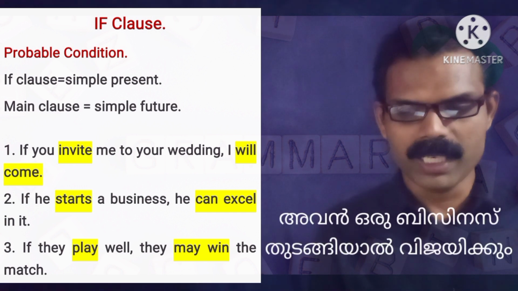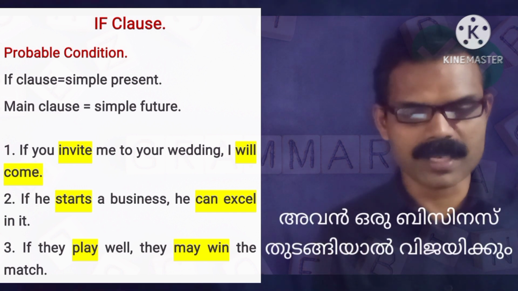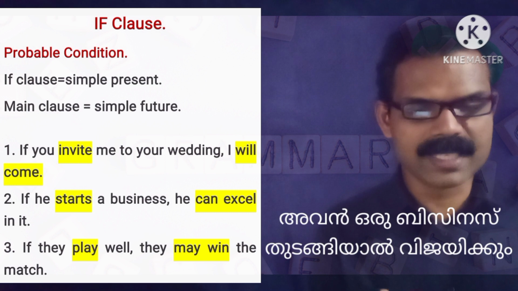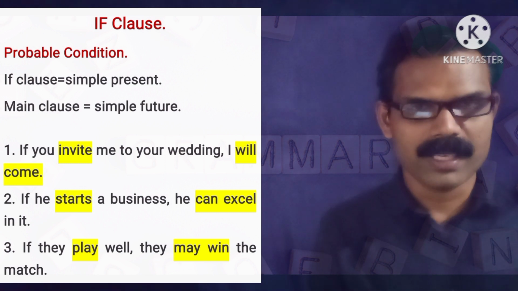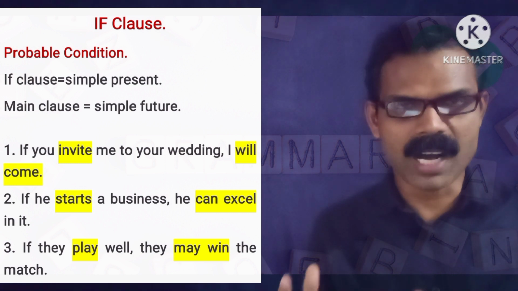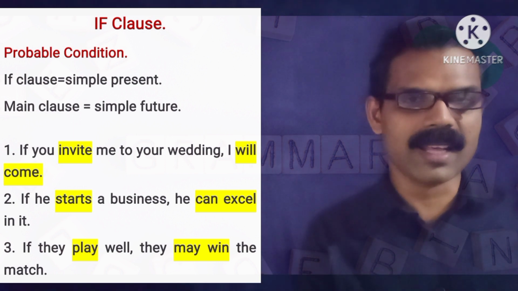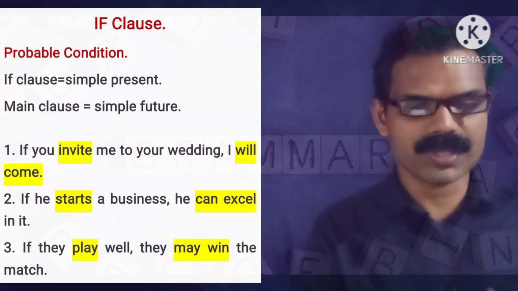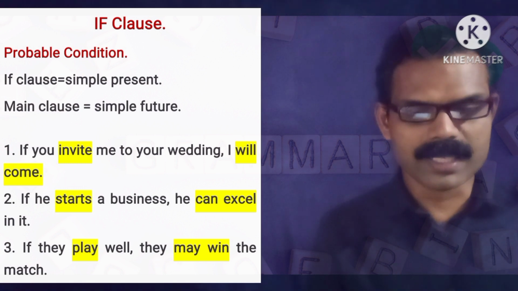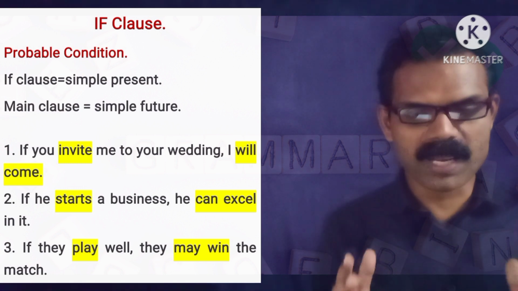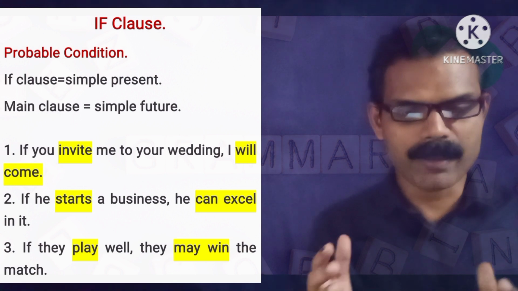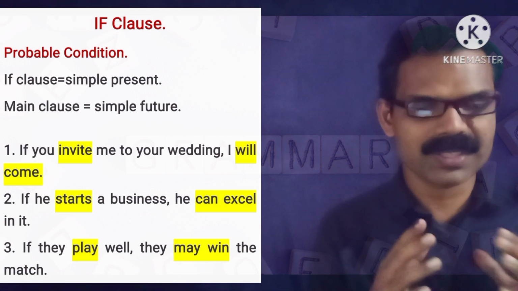Another example, if he starts a business, he can excel in it. In if clause, starts is simple present, and he can excel is simple future. And third one, if they play well, they may win the match.